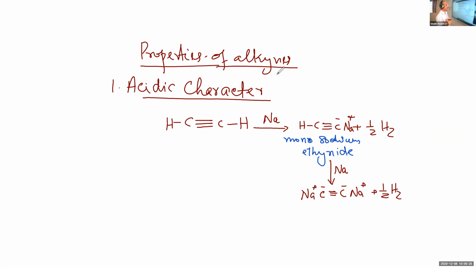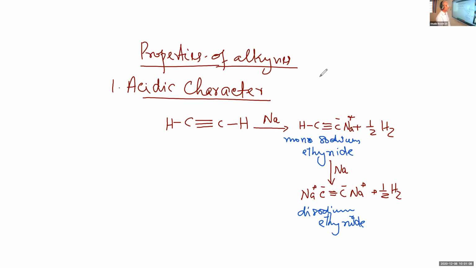There is a displacement of hydrogen. We get the disodium salt. And the compound is called disodium acetylide or disodium ethanide. This is to show that the hydrogen atoms bonded to triply bonded carbon atoms are acidic.